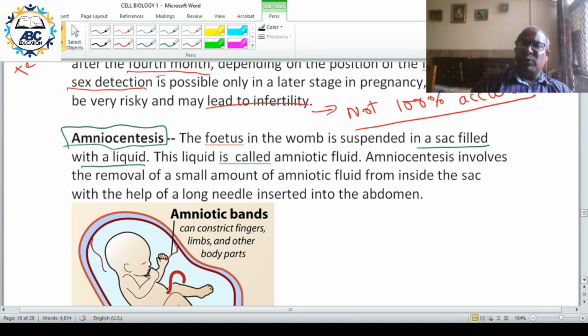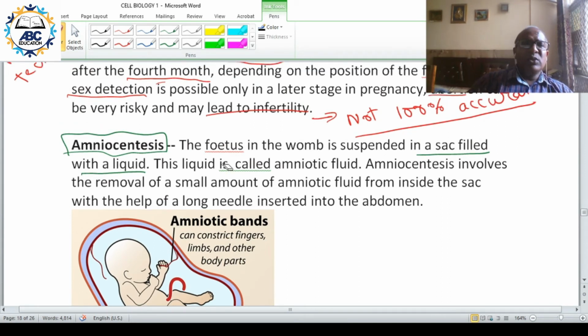Now in case of amniocentesis, using a very fine needle, you draw out some amount of amniotic fluid from the sac, with the help of a very fine needle inserted into the abdomen of the expectant mother.